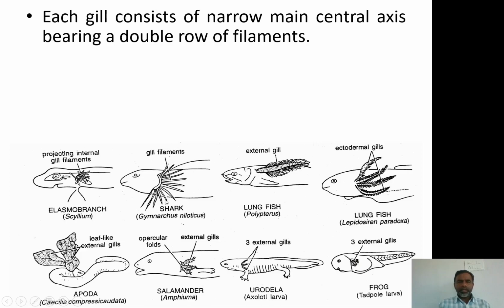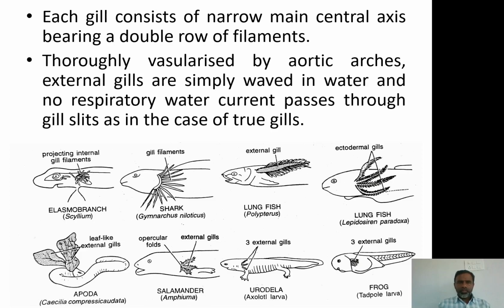Likewise, they are thoroughly vascularized by aortic arches, because again it must be highly vascularized if respiration is to be carried out from this portion. So, this central axis and the gill filaments have a rich supply of blood, so that the gases may be exchanged between the medium and the blood present inside them.